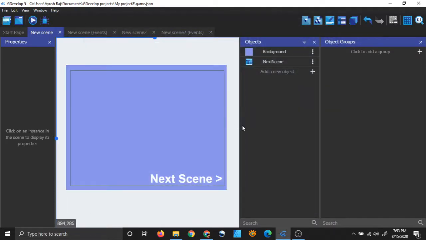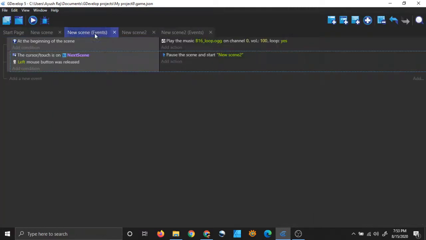So as you saw, our music was always being played in the background, and if you paid attention, you would also be able to notice that the music was not being restarted again and again, because this music starts only at the beginning of the scene. When we are changing the scene, we have paused the scene. So when you come back to the scene, you are not starting the scene again, you are resuming the scene. So this condition never becomes true other than when you start the scene.